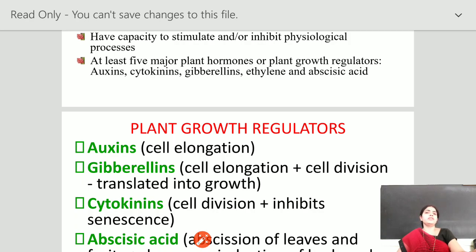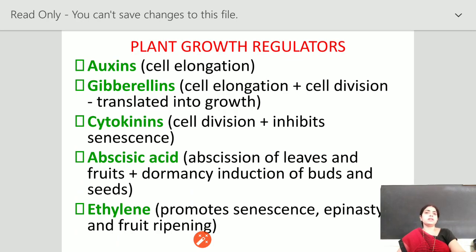In this session, we discuss the five major plant growth regulators. Auxin is involved in the elongation of cells. Gibberellin is involved in cell elongation and cell division, which translates into growth. Cytokinin is involved in cell division and inhibits senescence. Abscisic acid is involved in the abscission of leaves and fruits, and in dormancy or induction of dormancy in buds and seeds. Ethylene promotes senescence, epinasty and fruit ripening.